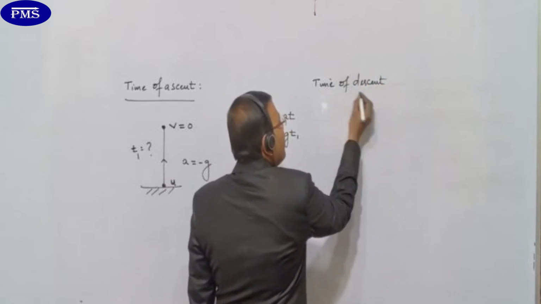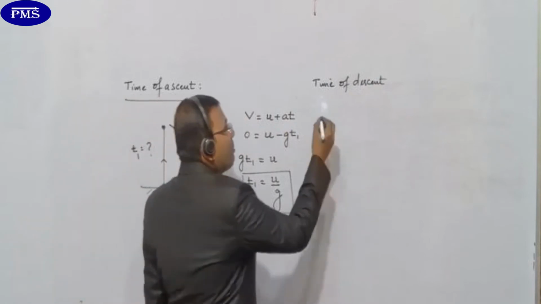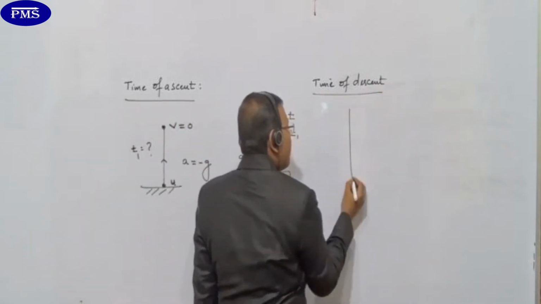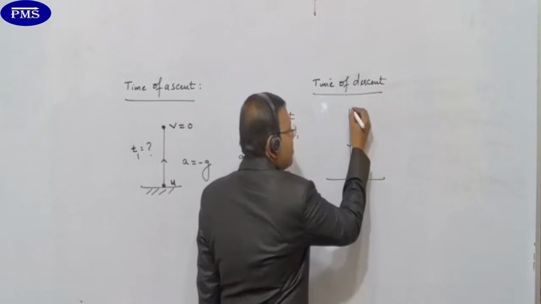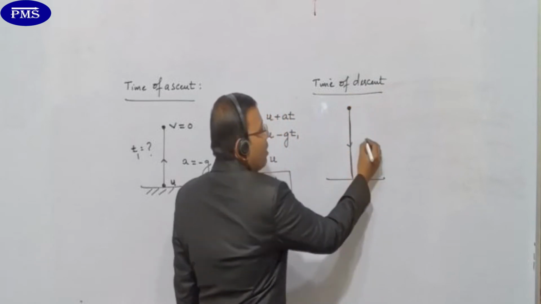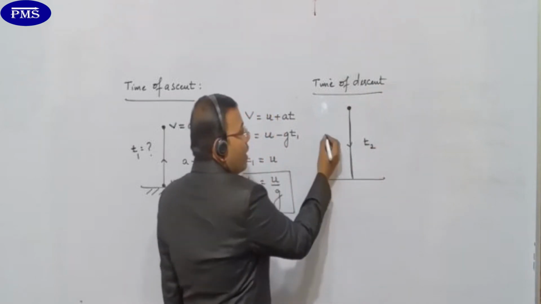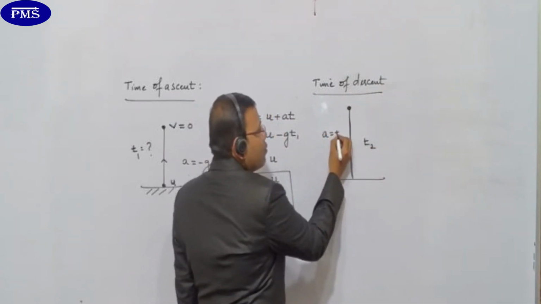So this time of descent, try to understand what is this time of descent. Time of descent is the time when the body is coming down. नीचे जब आएगी from the same maximum height, when it comes down, no. So that time we call it as time of descent and we take it as T2. और यहाँ पे हम क्या लेंगे बेटा? a is equals to plus g.